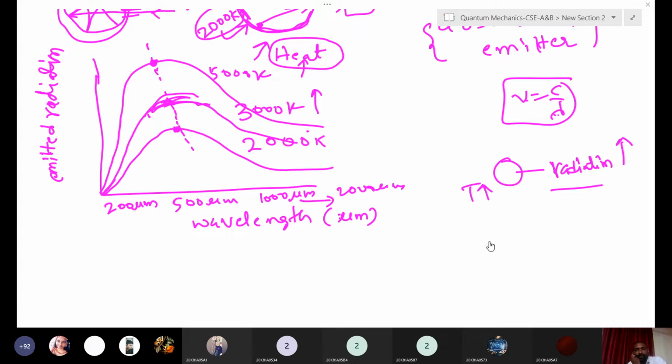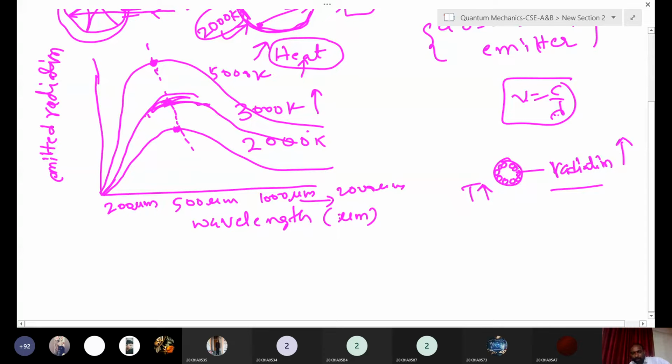Because electrons emit. Yes, okay, that's good. We have already discussed this and made one point here. Sir, when it gets heated, it gets excited to another level, so it will emit radiation. Yes, good.